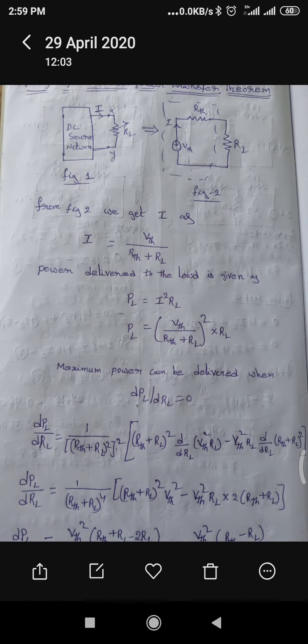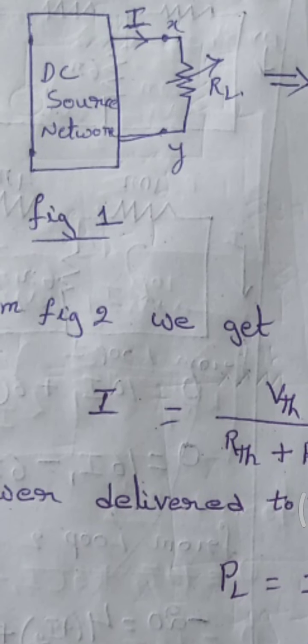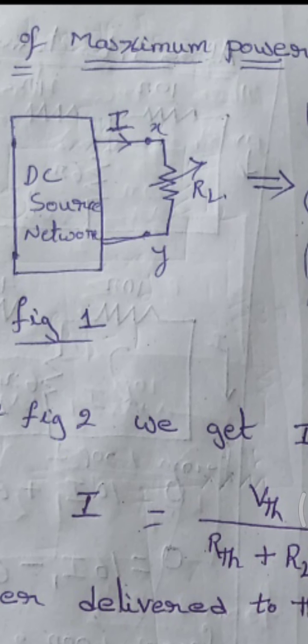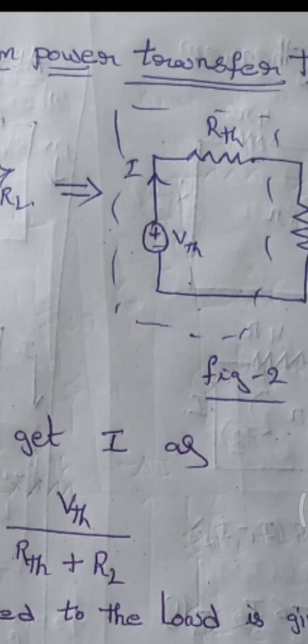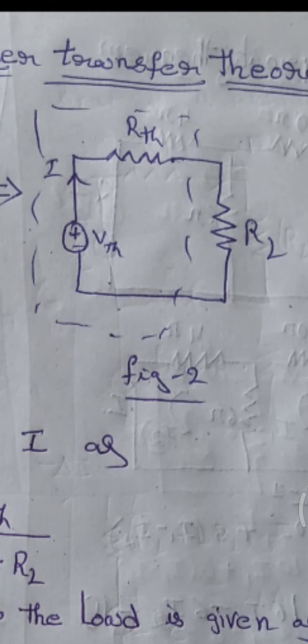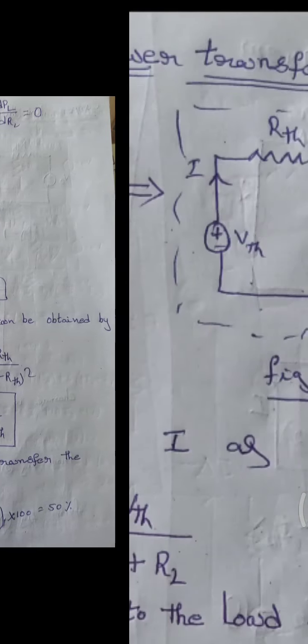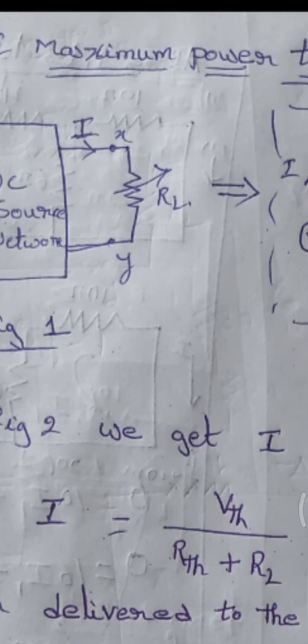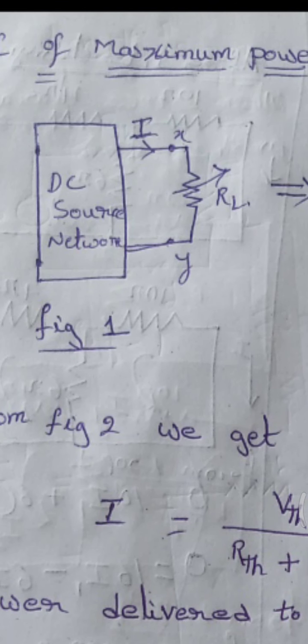So let us consider this is figure 1 and this is figure 2. So figure 1 is the given network. That means it contains some DC sources and some electrical elements. That means it is connected with so many circuits, and at the end it is connected with a load resistor RL.